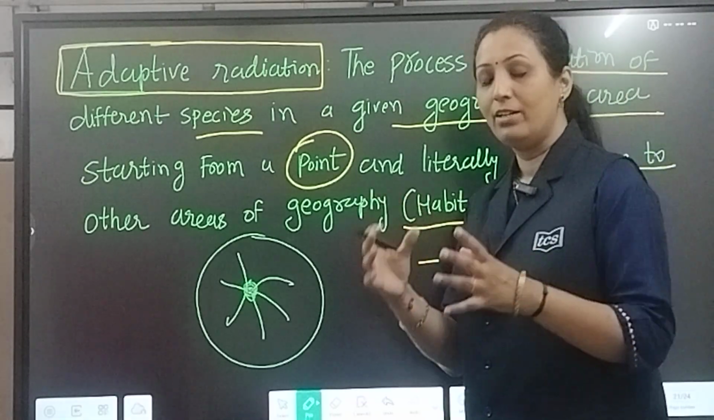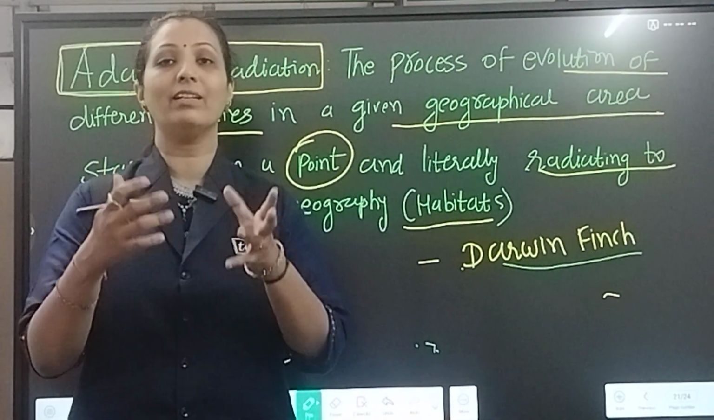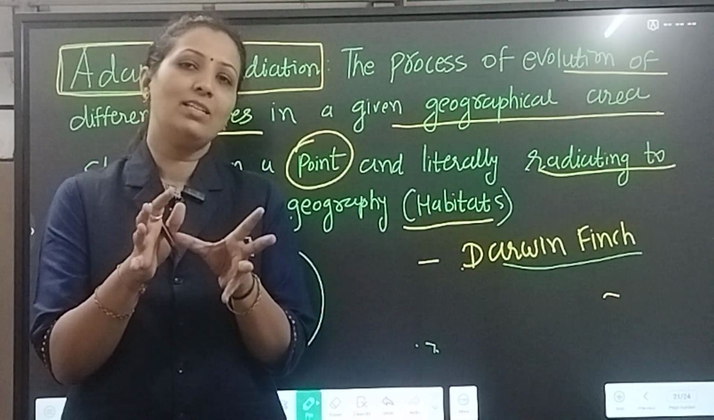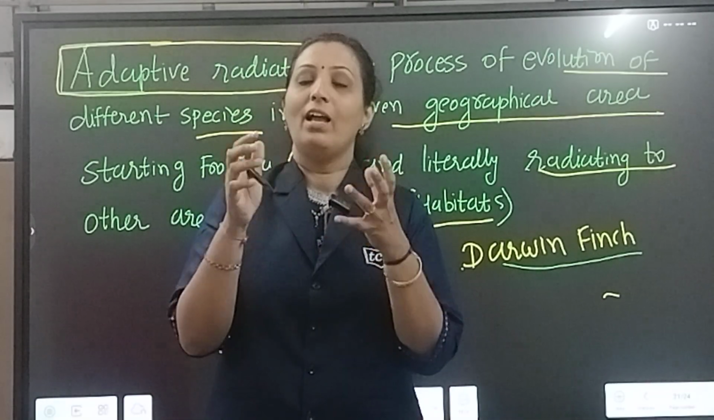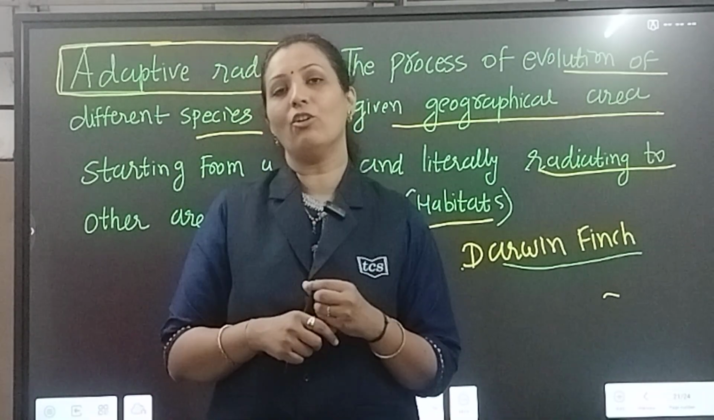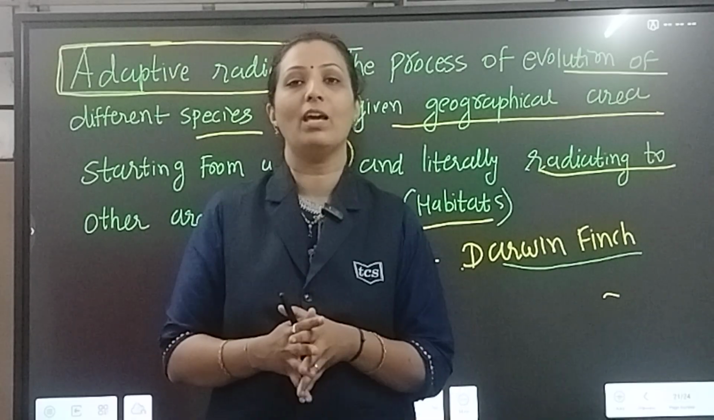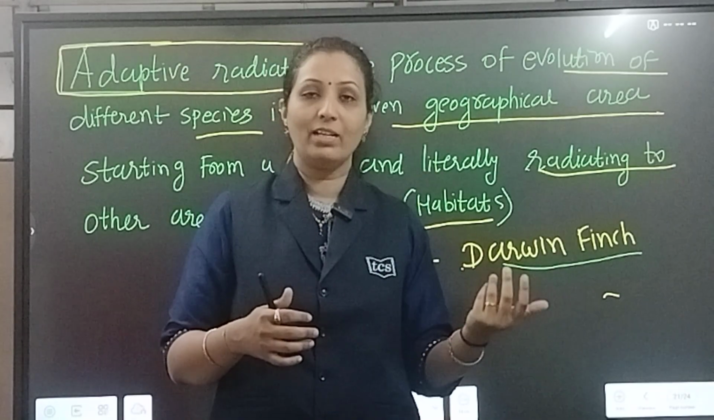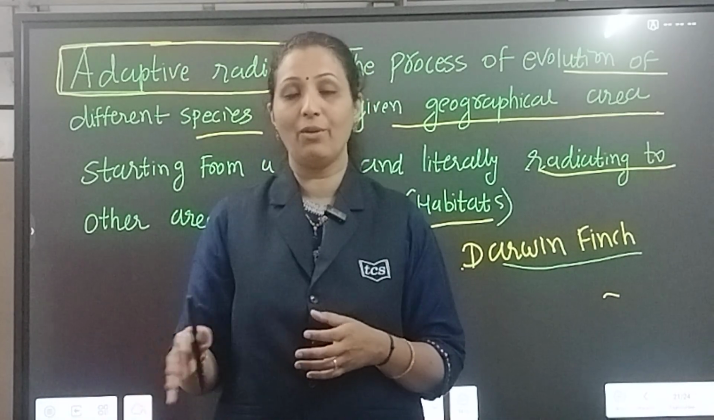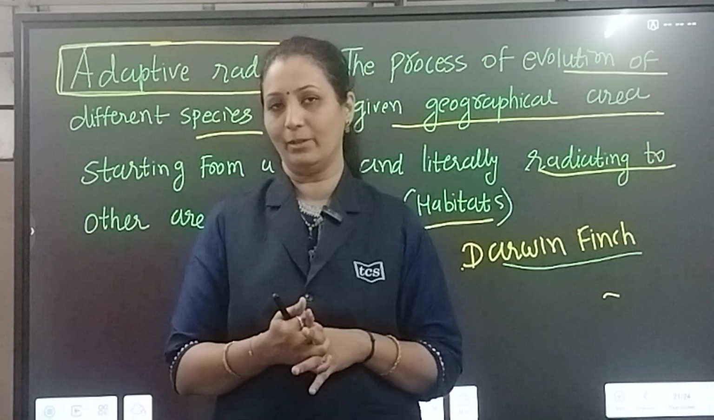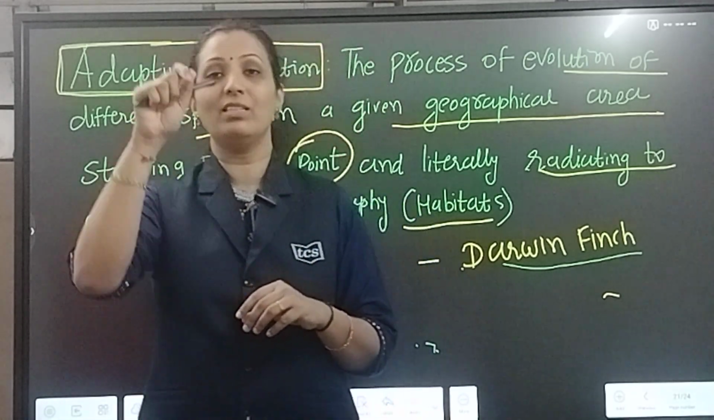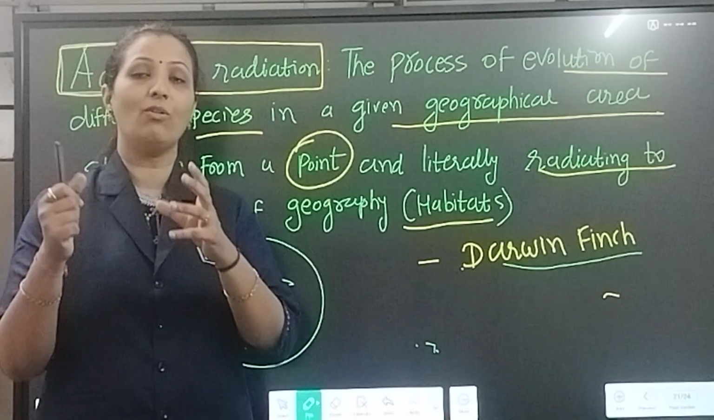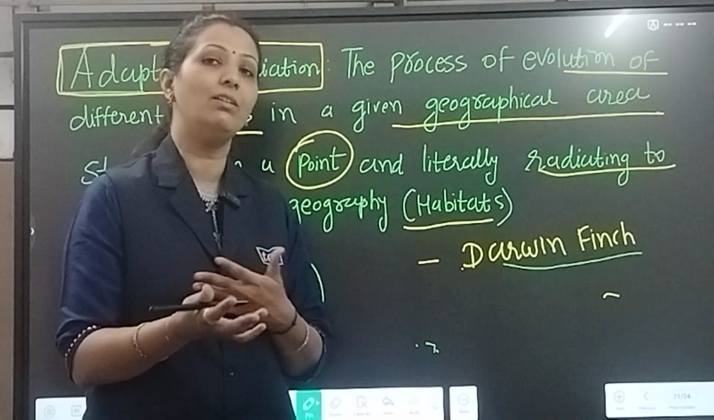Darwin finches. Charles Darwin visited the Galapagos Islands. The Galapagos itself is made up of so many tiny islands, and here he observed that different types of Darwin finches are there: insectivorous, seed eater, frugivorous, like that. So many are there. He observed that and wanted to know which one is the main original one. Did they all arise from the same ancestor or different ones?